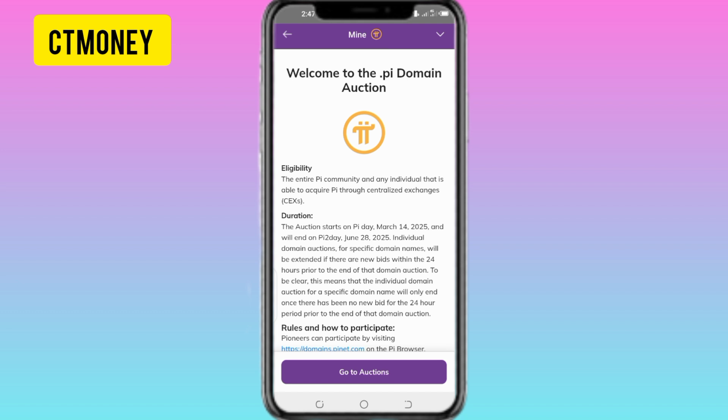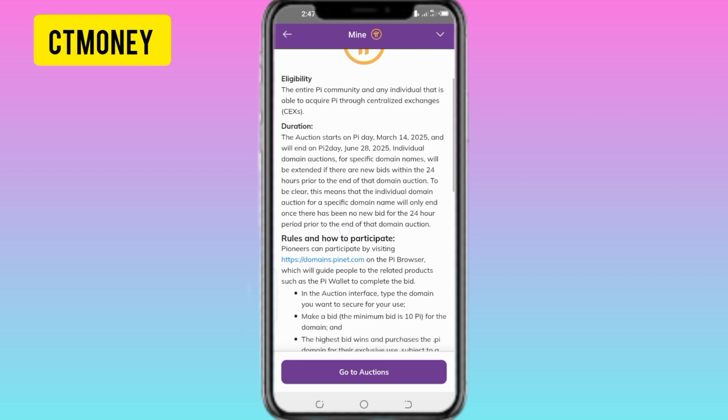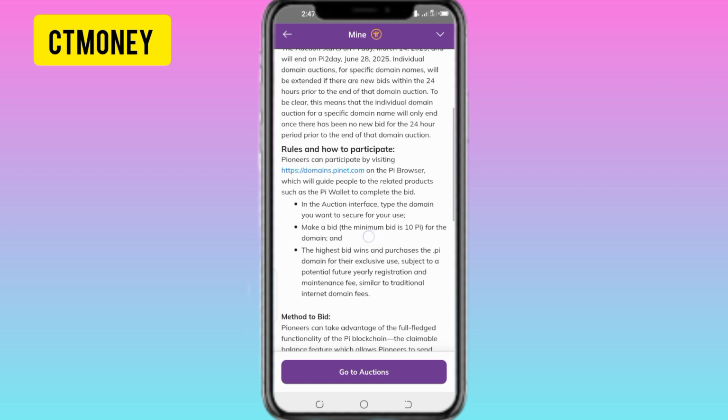Here they said to be eligible, either you're a pioneer or you purchased Pi from an exchange. So go ahead and read all this. The auction started on the 14th of February and will be ending on Pi Day 2, which is June 28th. And the minimum you can bid is 10 Pi. That's the minimum you can bid.